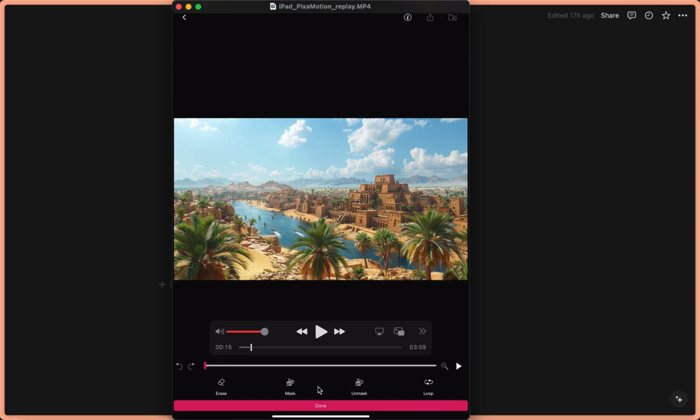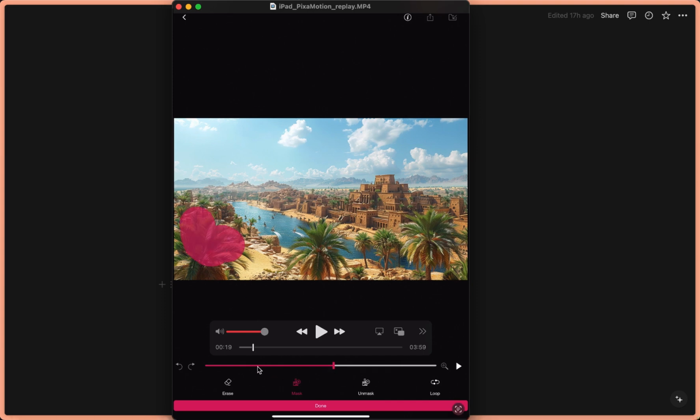Then you scroll further till you see the mask button. Then you press on it, and this progress bar means how big of a stroke you want to paint with. So to mask what items should not be affected by the animation. So this one is quite big. As you will see, I will leave it first like that. And as you can see, it's already pretty big.